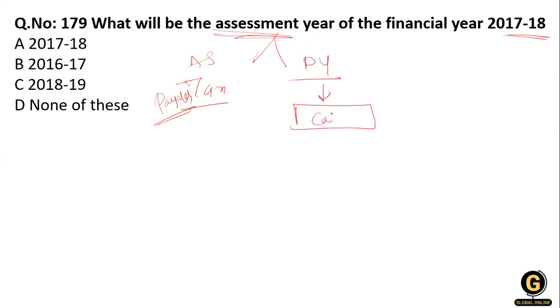Okay, it's calculated. It is a previous year. So for the financial year 2017-18, that is the previous year. Yes, it is the previous year, 2017-18. So what will be the assessment year? That is 2018-19. Okay, so option C is correct.